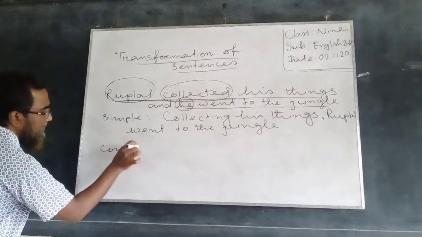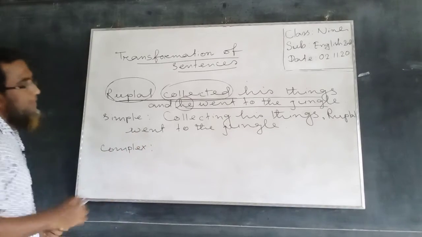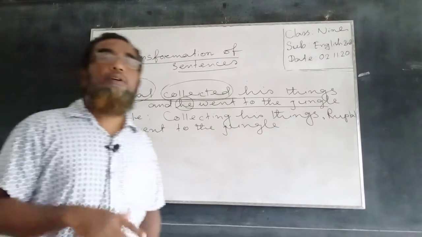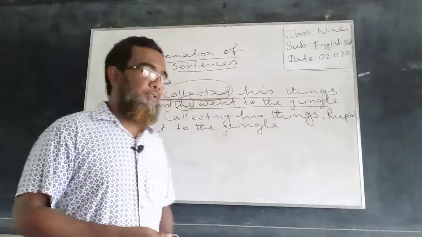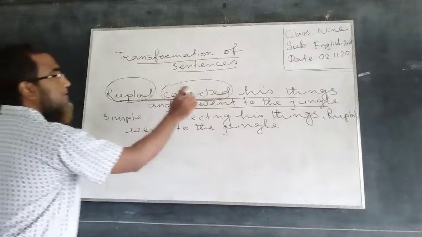Complex. In the complex sentence we need a subordinate clause and a principal clause. So Ruplal collected his things.